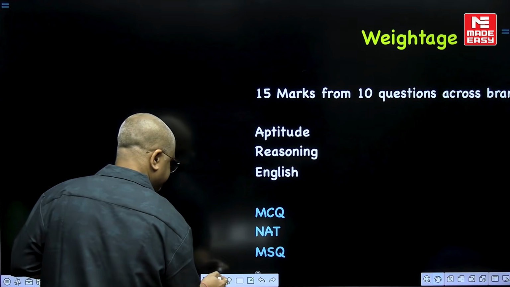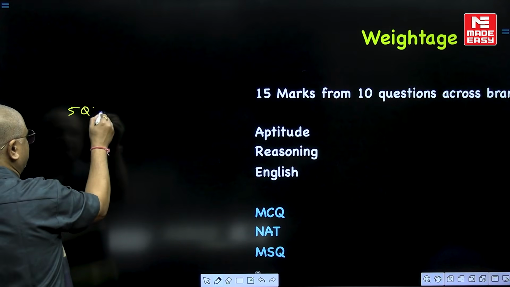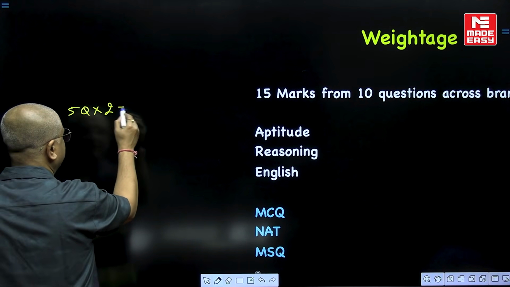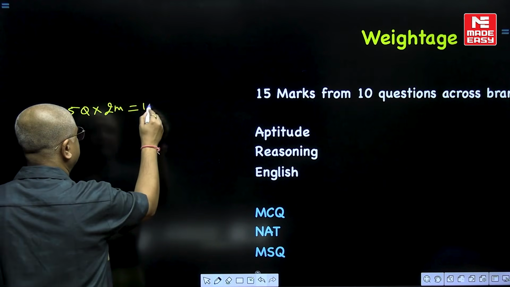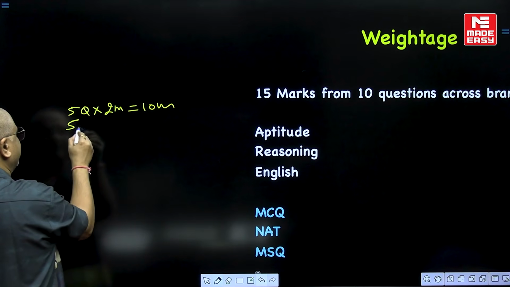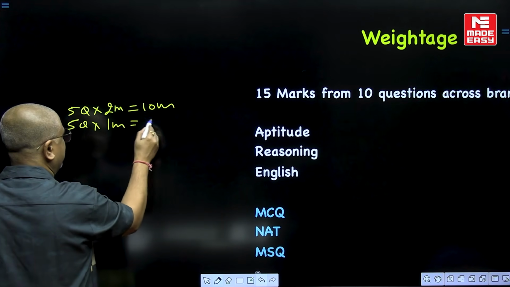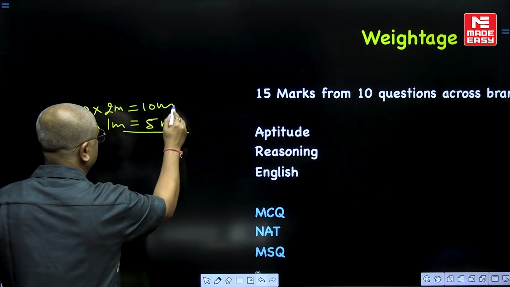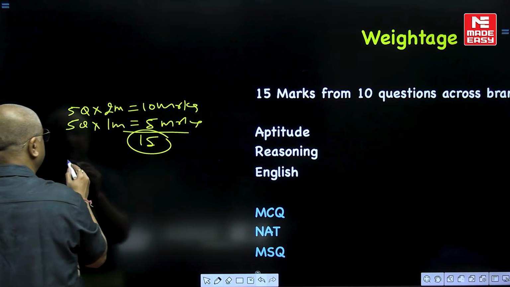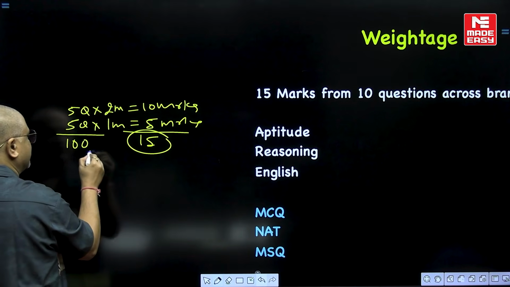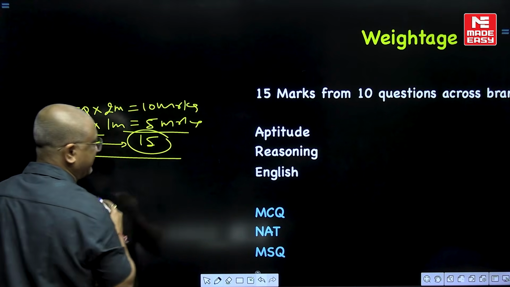It will mean there will be 5 questions across the year. This has been the pattern: 5 questions each carrying 2 marks, that will make it 10 marks, and 5 questions carrying 1 mark each, that will make it 5 marks. So in total it's going to be 15 marks coming from 10 questions.